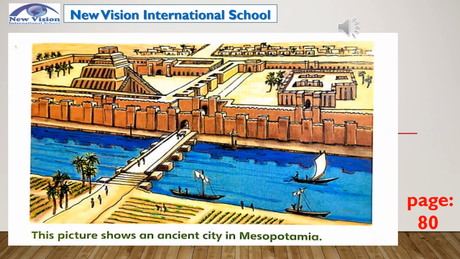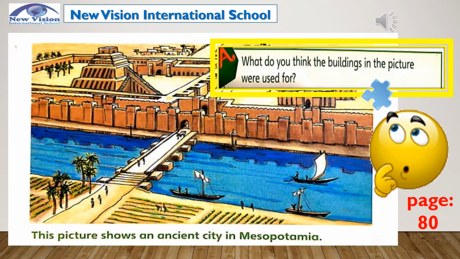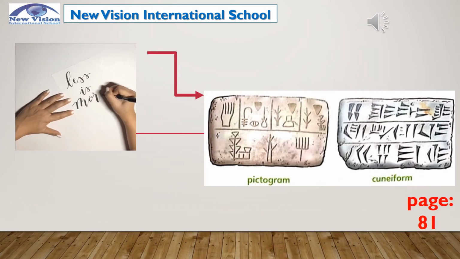Now you'll have more idea about Mesopotamia. This picture shows an ancient city in Mesopotamia. What can you say about this picture? It looks beautiful and well built, right? What do you think the buildings in this picture were used for? We know for a fact that writing has a very important role in our lives. We learn writing every day in our school. Likewise, these people in Mesopotamia had started writing in a very creative way, from pictogram to cuneiform.